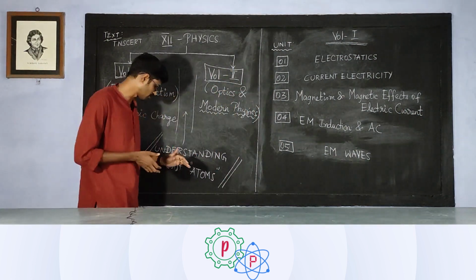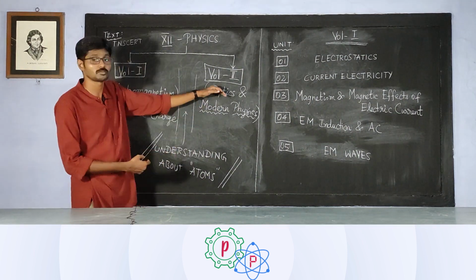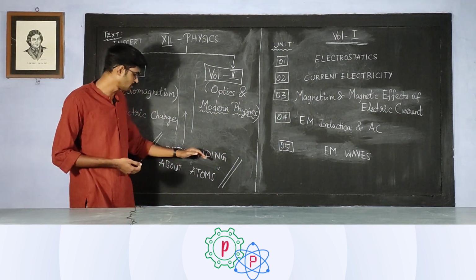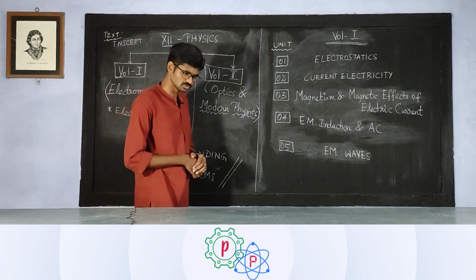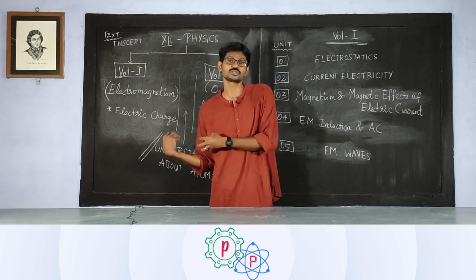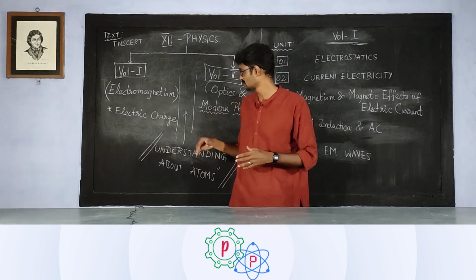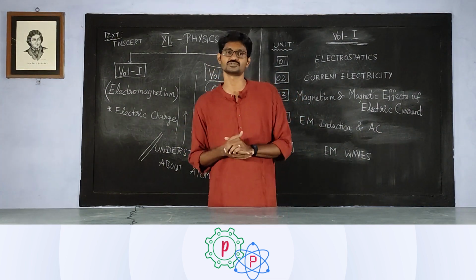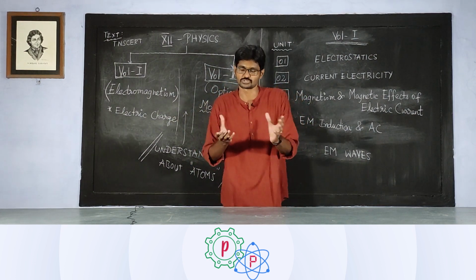Right. So understanding about atoms is directly connected with modern physics. I'm not talking about optics, because optics is part classical and part modern. When we talk about understanding about atoms, it is purely going to give an outcome for modern physics. So when shall we talk about the timeline of modern physics? When we started to understand about atoms, we came to know that the modern physics era begins in the late 19th century. Toward the closure of the 19th century, we would say modern physics was born, and in the 20th century, it took shape.